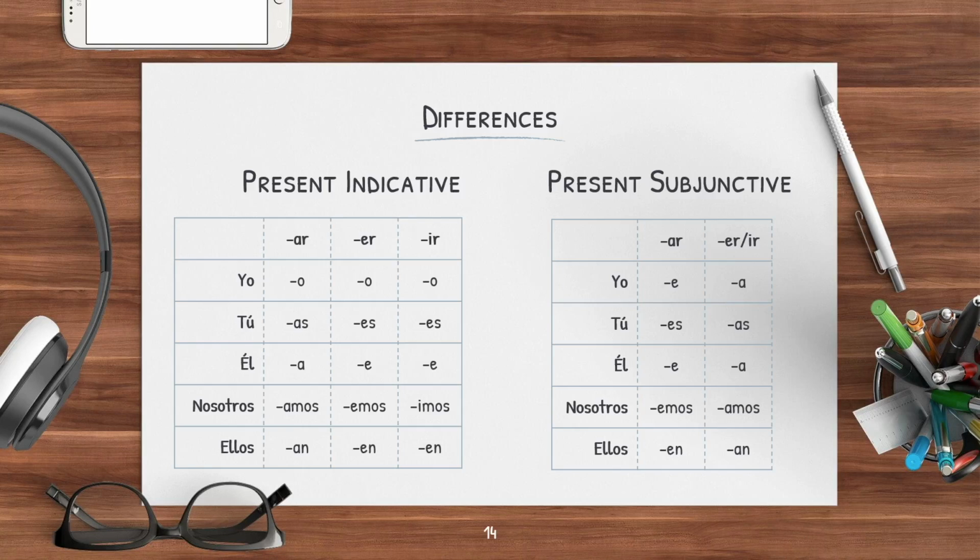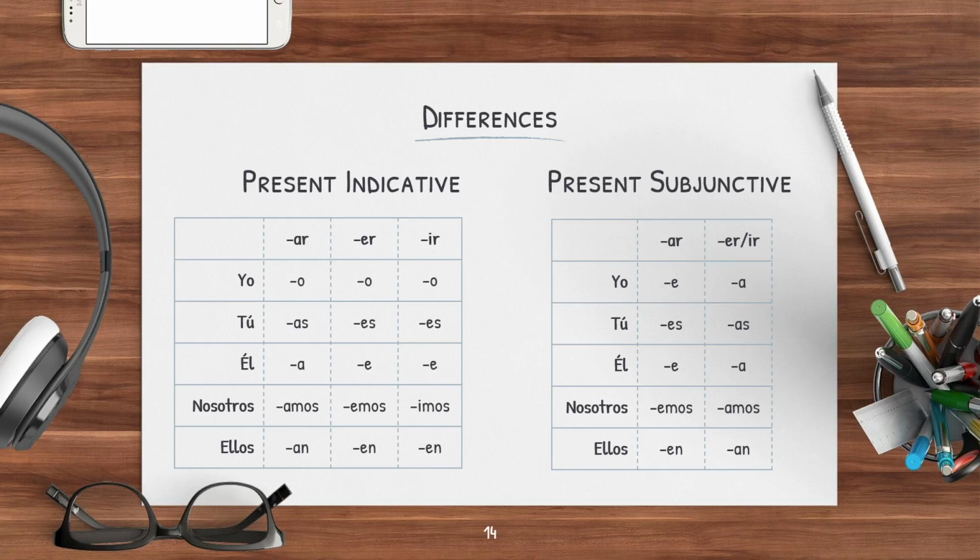And people remember very well that for yo, it always ends with o. However, when we look at the present subjunctive, that's not the case. We have a different ending. So for the ar verb, we have an ending with e, and for the er and ir verb, those are the same. We have an ending of a.